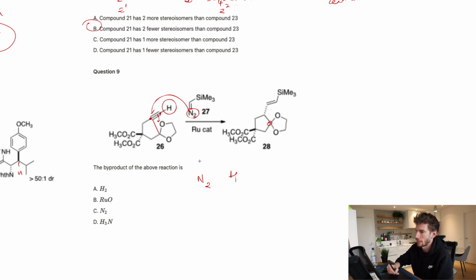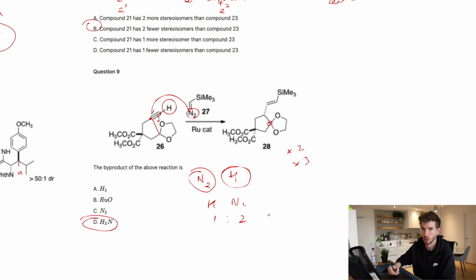Putting that together, in terms of what you could make, the only one that is reasonable is nitrogen gas. This one would not have anything to go with. Now you might start to think, okay, this one as well, but look at the ratios. The ratio of hydrogen to nitrogen is 1 to 2, and the ratio here is 3 to 1. So even if you keep multiplying this, you'll never be able to make an even number of ammonia in that case. That is why ammonia will not actually be the answer in this one.